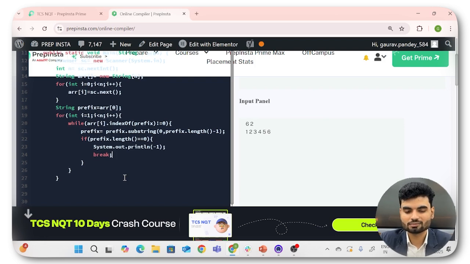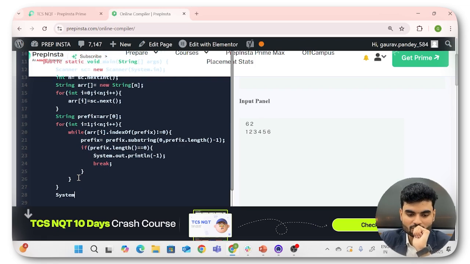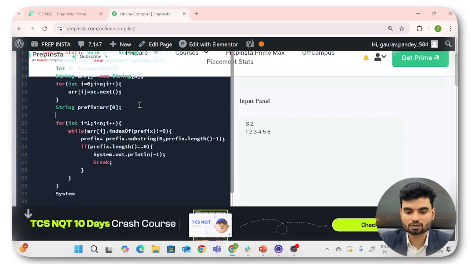So at the end, if this is not the case, we'll print system.out. Anyhow, the problem is that either this will be printed or that will be printed. If we break this, I guess I should use a method, but I don't want to write this code again. So for fixing this, as of now, you can have another method to solve this problem. Create a separate method and use return, that will be better.